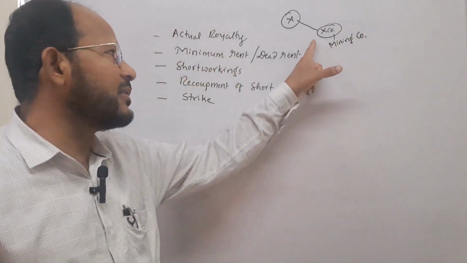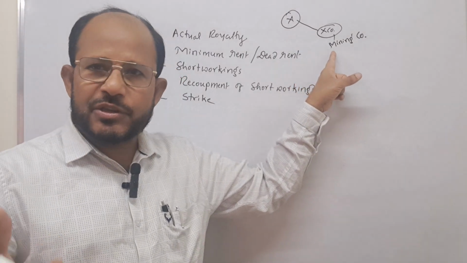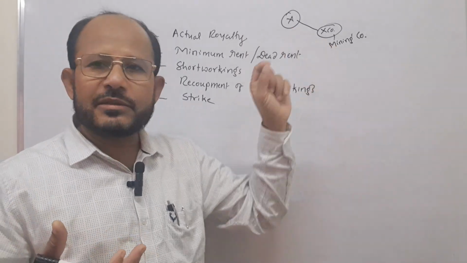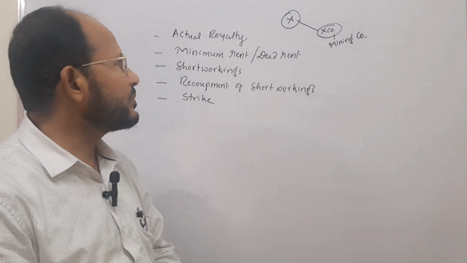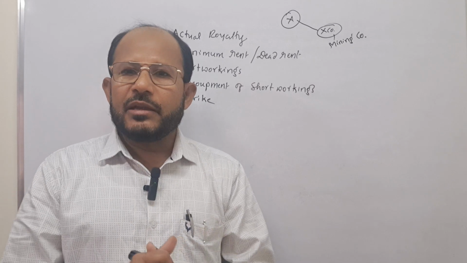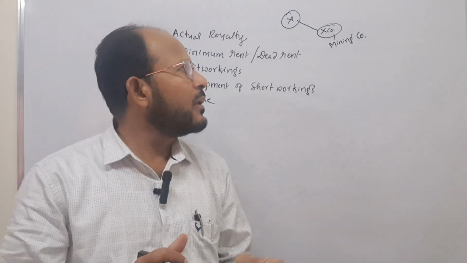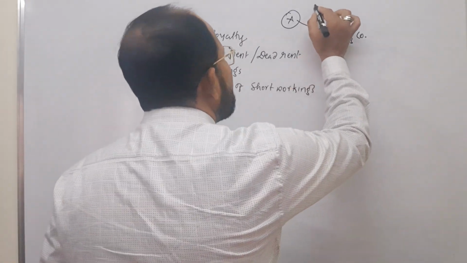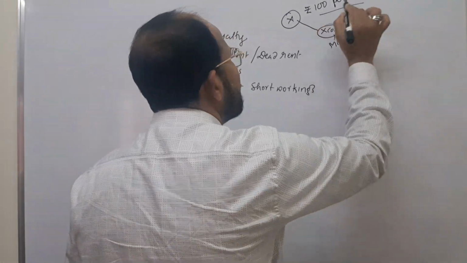It extracts the materials which are hidden beneath the surface of the earth. Then on the basis of the quantity extracted, the company will pay a certain sum of money to Mr. X. This is the example of mining royalty. Assume Mr. X puts in the agreement that for every ton of coal raised or extracted from his land, the company has to pay rupees 100 to him.